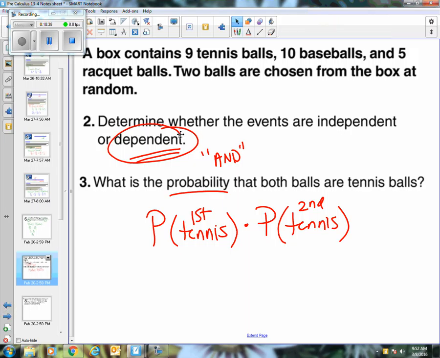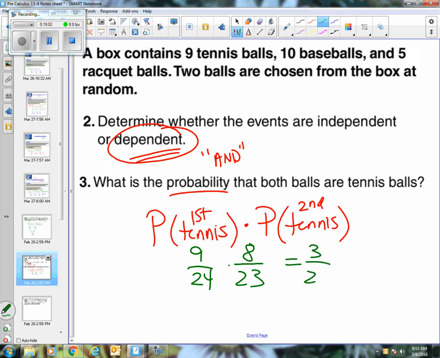All right, so what's the probability that you get a tennis ball on the first one? Well, that would be 9 out of, I think there's 24 in there total. And then the second tennis ball, well, you didn't put it back, right? We have to assume that they didn't because they didn't say they did. That means there'd only be 8 tennis balls left and only 23 total balls left in that box altogether. So it's going to be fewer in both situations, which would be 3 over 23.